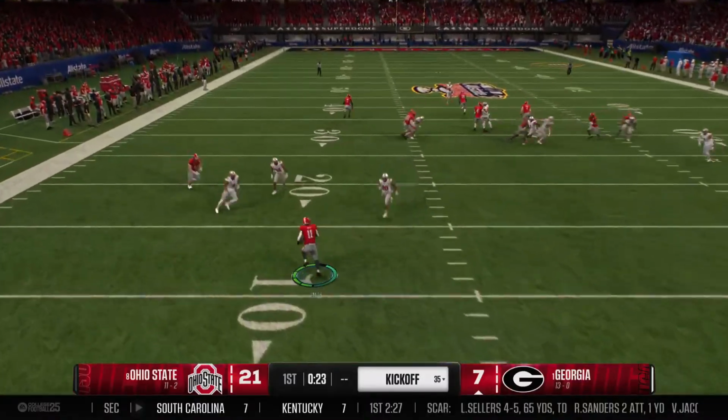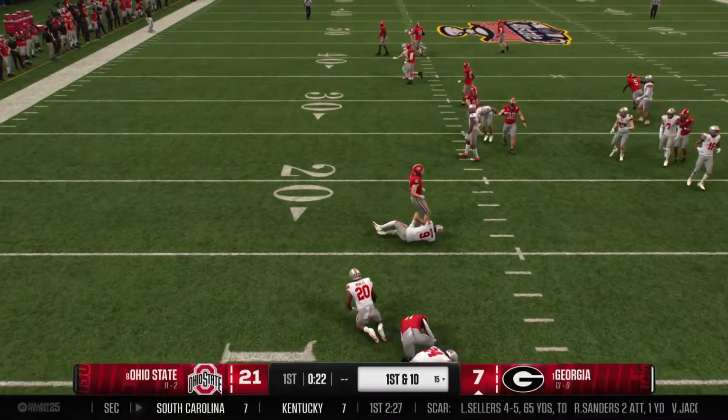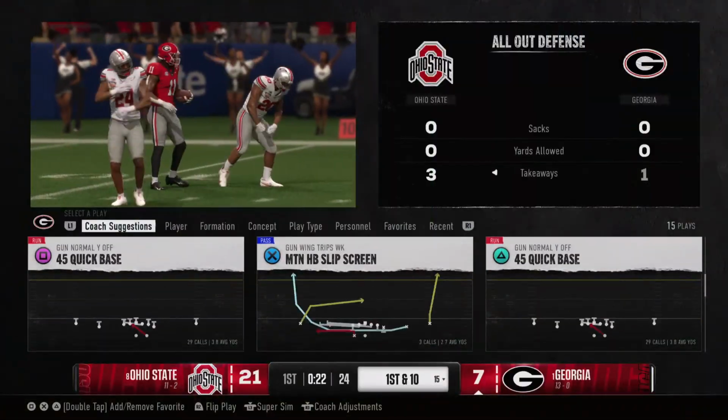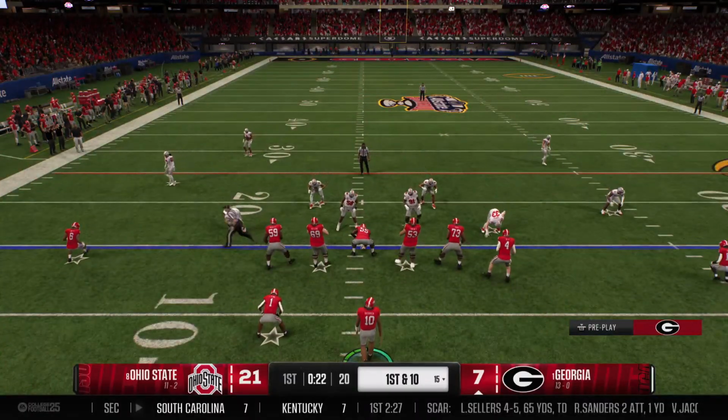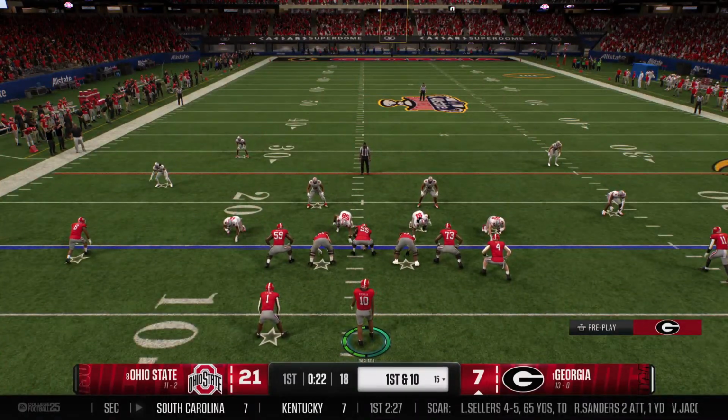And here's the return from inside the 5. Returner tackled right there. That's when they'll start the drive. And the Georgia offense is back out on the field. Let's see how this quarterback responds.